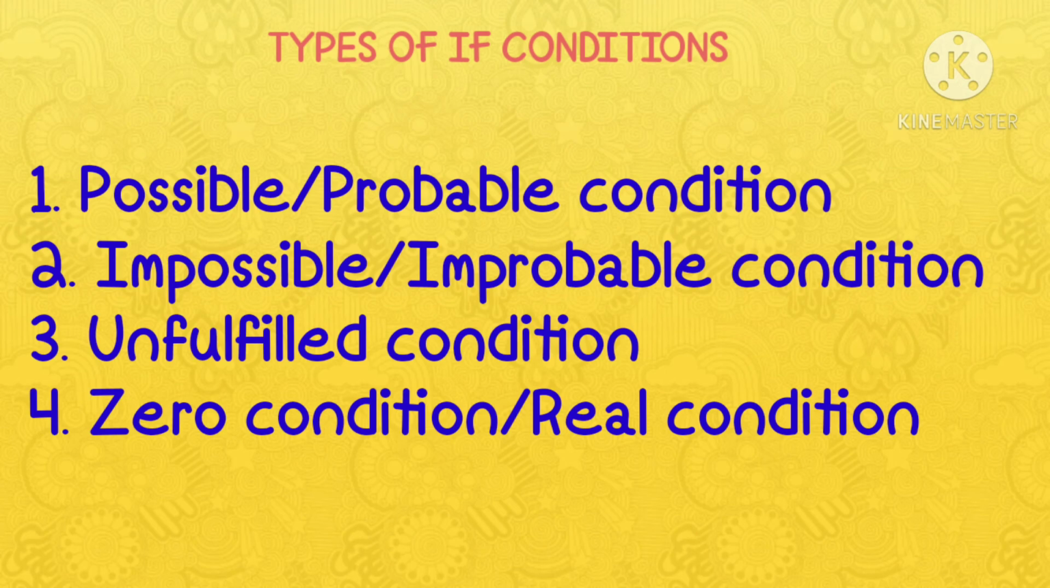Types of if conditions. First one, possible or probable condition. Second, impossible or improbable condition. Third one, unfulfilled condition. Fourth one, zero condition or real condition.